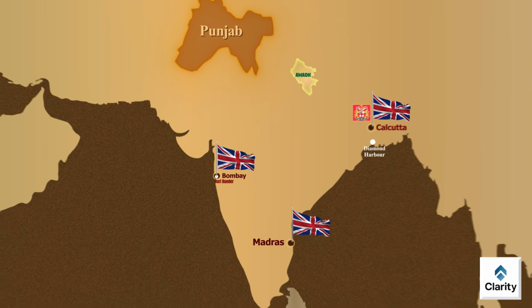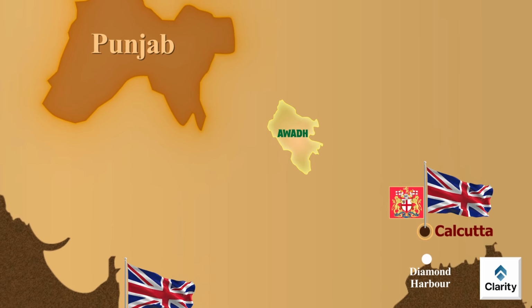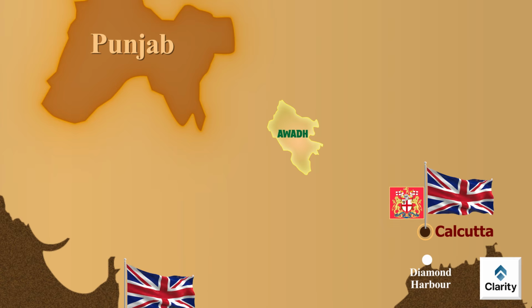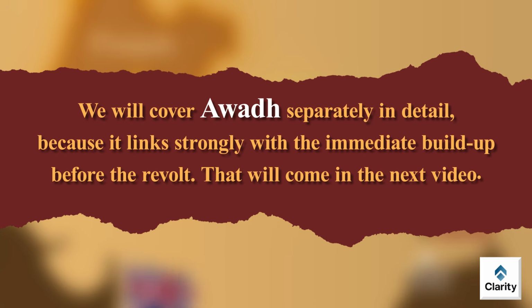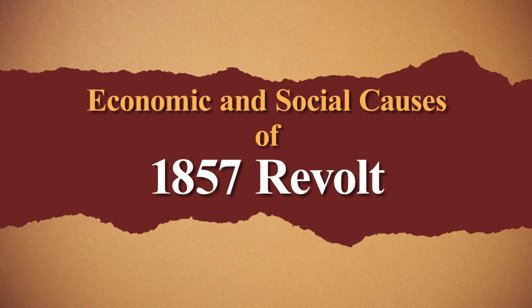Now, after this comes one annexation that directly connects to 1857, Awadh. It is extremely important. But we will not mix it here. We will cover Awadh separately in detail because it links strongly with the immediate build-up before the revolt. That will come in the next video. That is all about this video. In next video, we will cover economic and social causes of 1857 revolt.